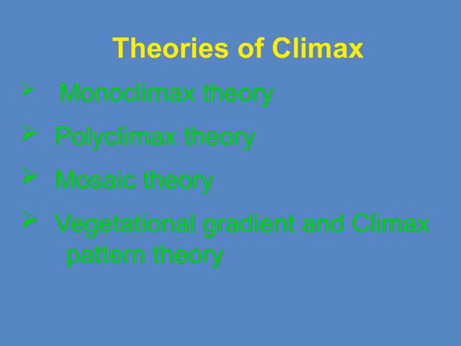This concept views ecosystems as a patchwork or mosaic of different climax communities. Instead of a single uniform climax, the landscape is composed of various patches at different stages of succession, creating a diverse and dynamic environment. Finally, we have the vegetational gradient and climax pattern theory.